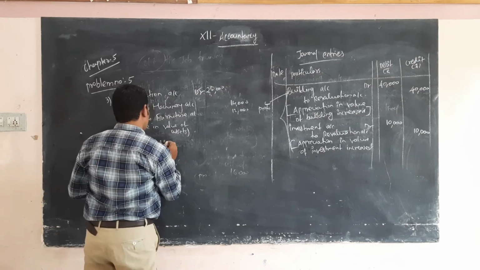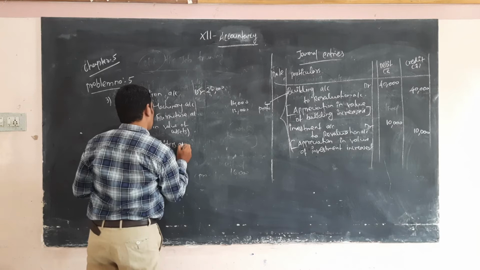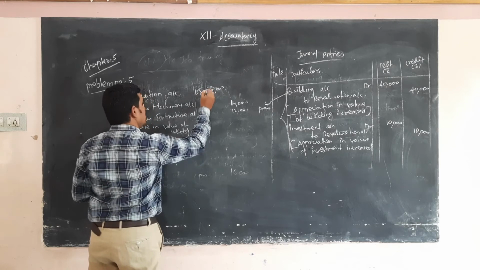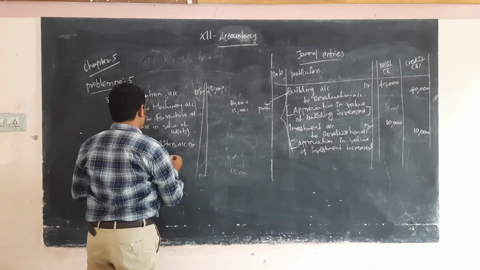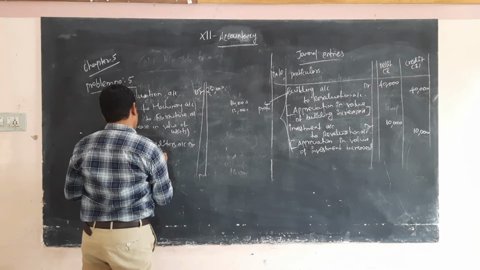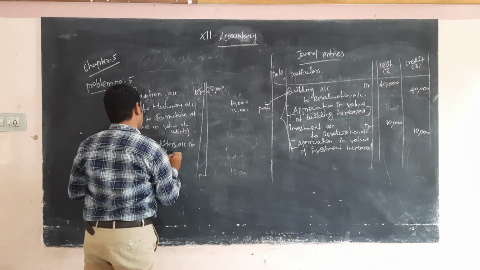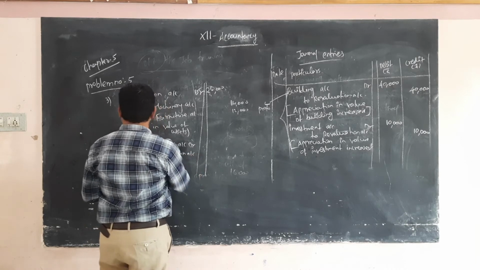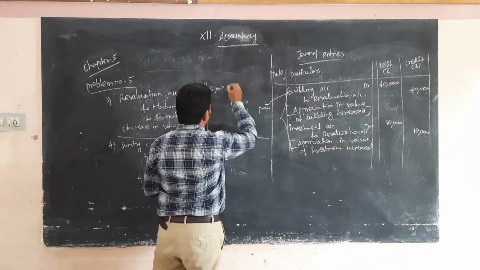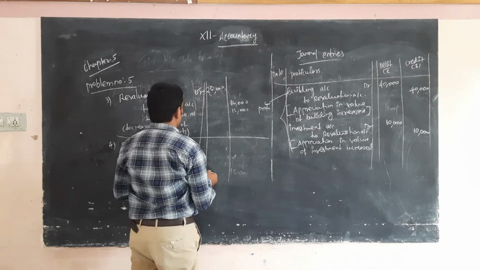Sundry creditors account debtor to revaluation account.